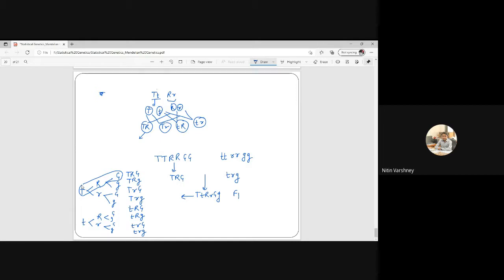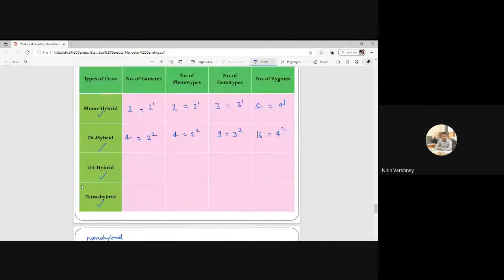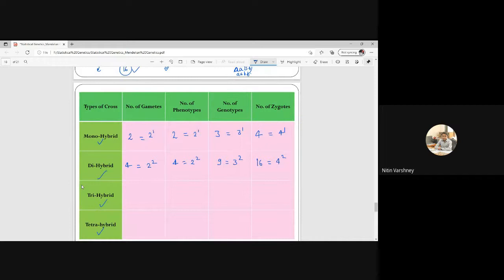Okay, so how many types? 1, 2, 3, 4, 5, 6, 7, 8. 8 gametes will be there. So I can write here 8 and that will be 2 cubed. Similarly, our number of phenotypes will be 8, that will be 2 cubed. Similarly, the number of genotypes will be 3 cubed, that is 27.